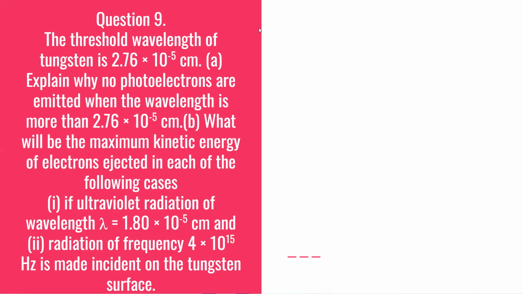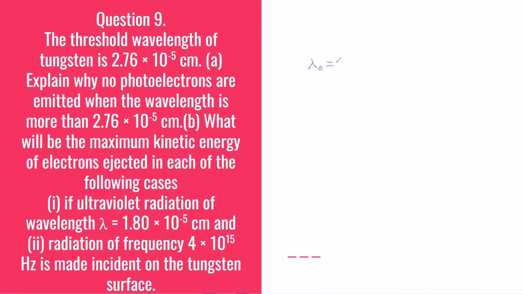So first let's write whatever is given. It is mentioned threshold wavelength is given. Threshold frequency is not given. For wavelength the symbol is lambda, and as here it is mentioned threshold wavelength, we'll indicate it with lambda naught.